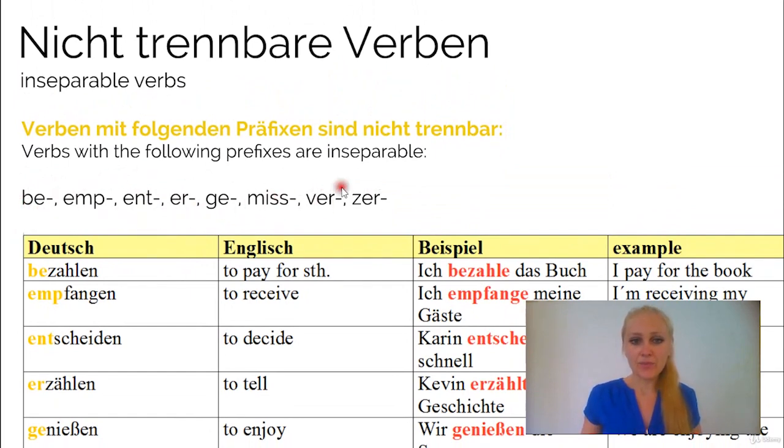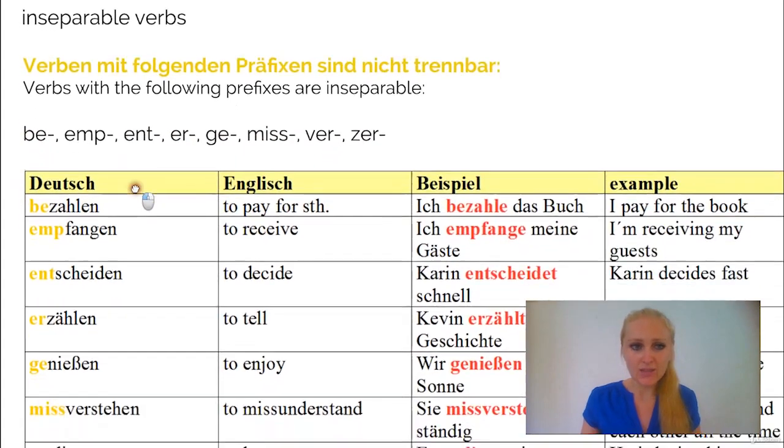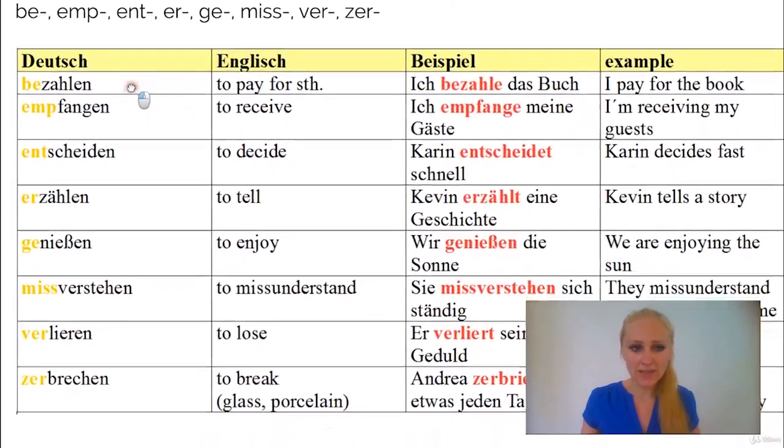To differentiate those two groups of verbs, the inseparable and the separable verbs, those prefixes here by themselves don't have a meaning. They don't mean anything by themselves. The other group that I'm going to show you, they actually do have a meaning. They are also prepositions. The only word here that has a meaning is er. When it stands by itself, it means he. All other ones don't mean anything. So let's have a look at a few examples here.